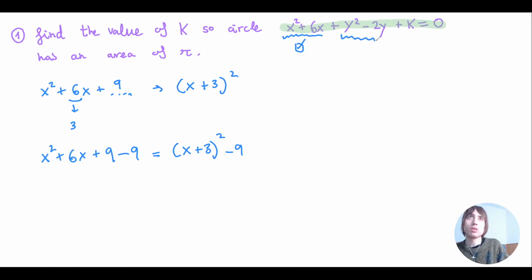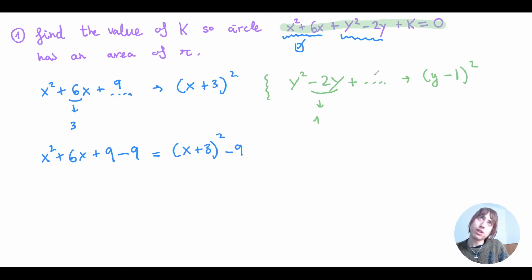Nice. What about this one? Let's do it here in green. So y squared minus 2y. Which number do I want here? Minus 2 divided by 2 is minus 1. So I want to try to condense this expression into this. Now this will generate a 1 here. So I can get the 1 from doing plus 1 minus 1. So this is equal to y minus 1 squared minus 1. Okay, I've also fixed this part.